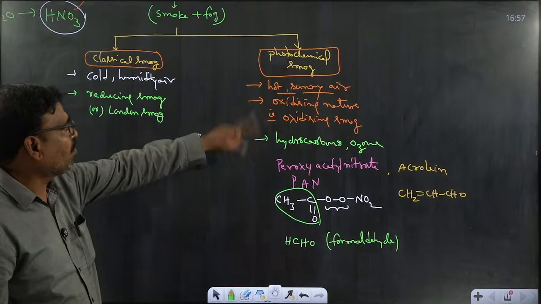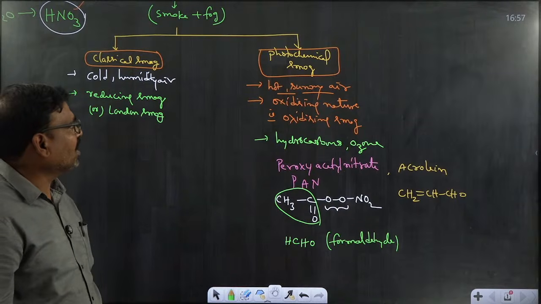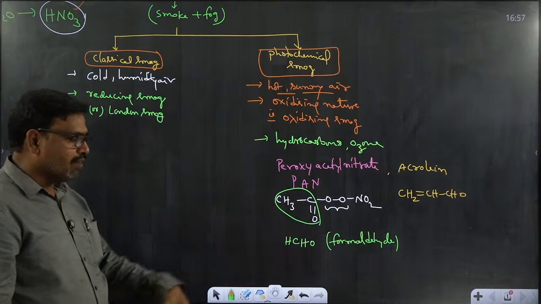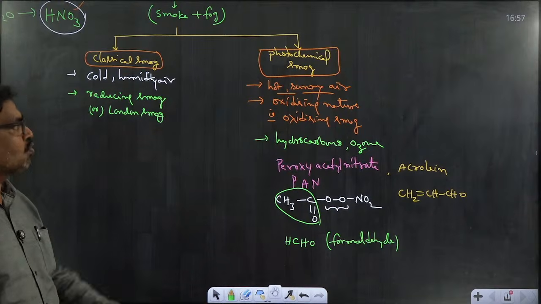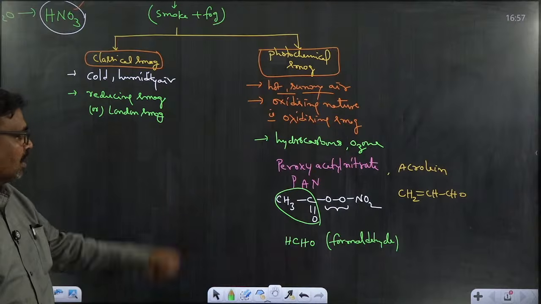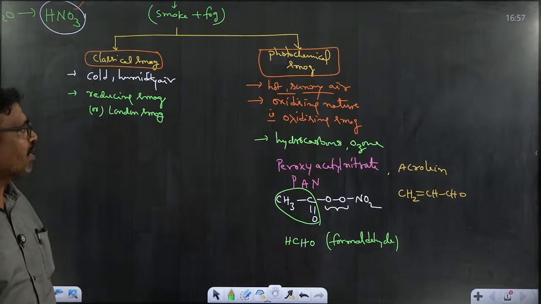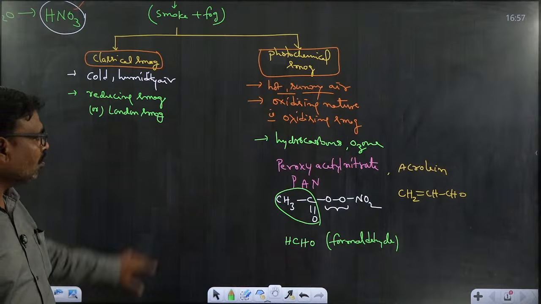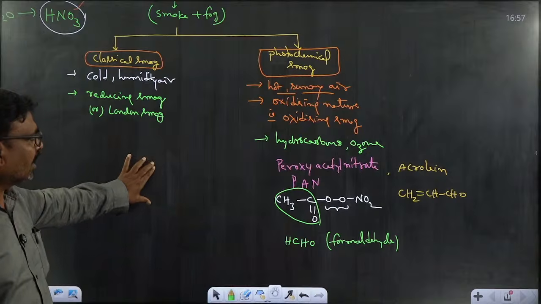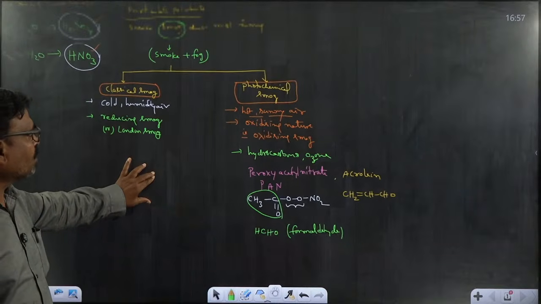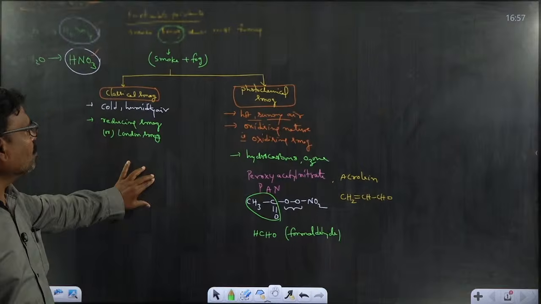Ozone is also part of photochemical smog, especially in the troposphere. If it is in the stratosphere, it is helpful to us because it absorbs the UV radiation coming from the sun.